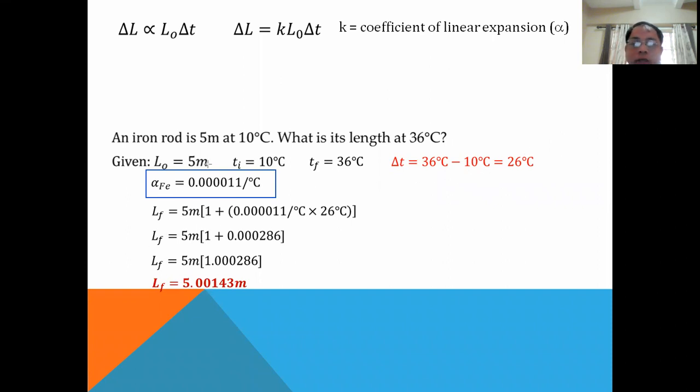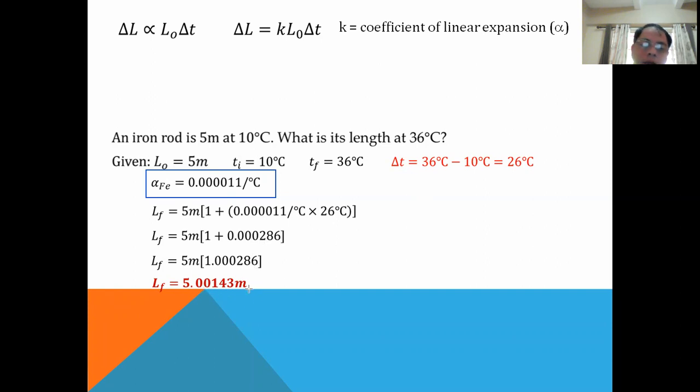Given that you have 5 meters of material, that is, for every 1 meter, that is how much it will increase. So if you multiply that by 5, and then multiply also by 26, the total length it will gain will now be 0.00143. That is how much it elongated.